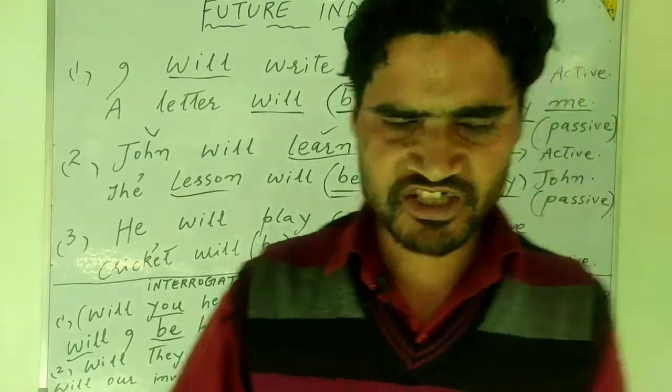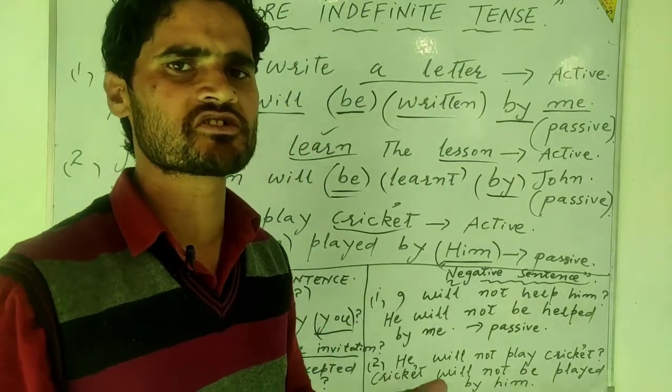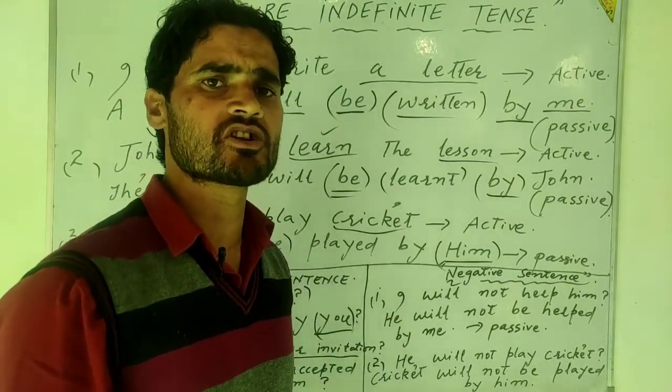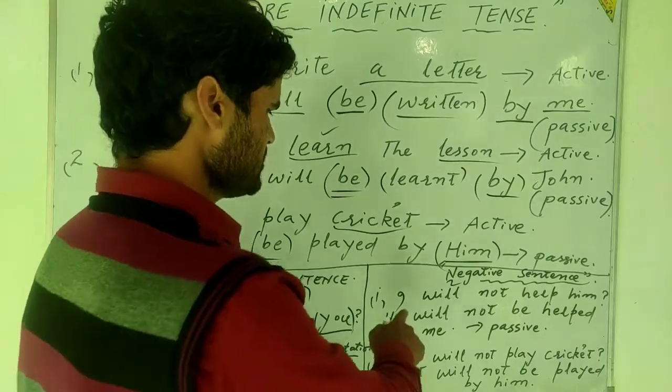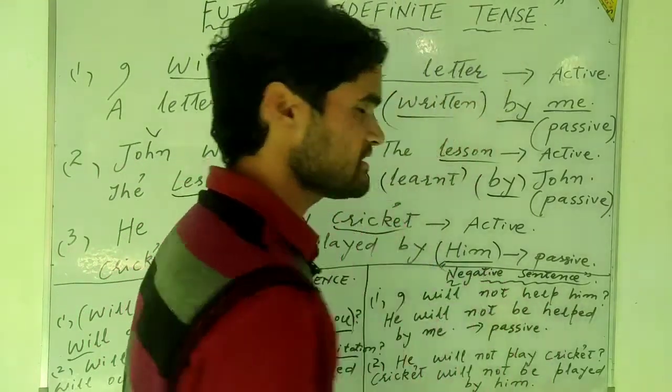However, in case of negative sentences, meaning those sentences which contain the word not, examples are here. I will not help him. I will not help him.